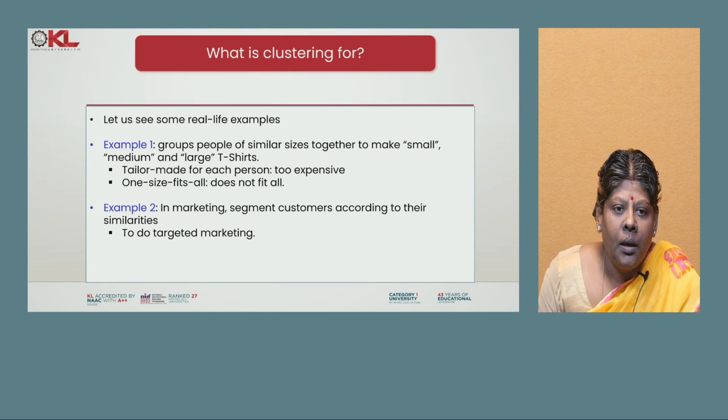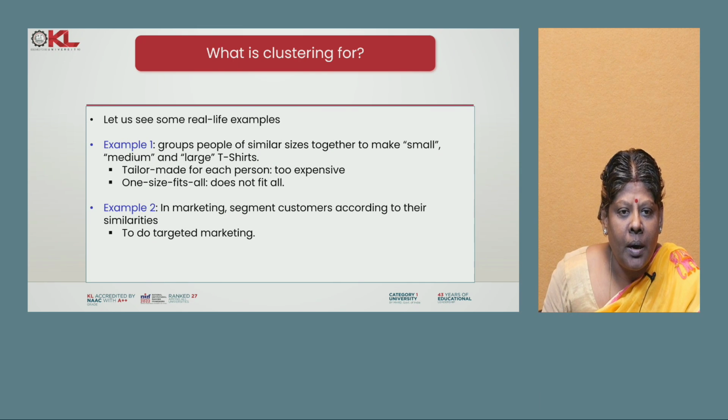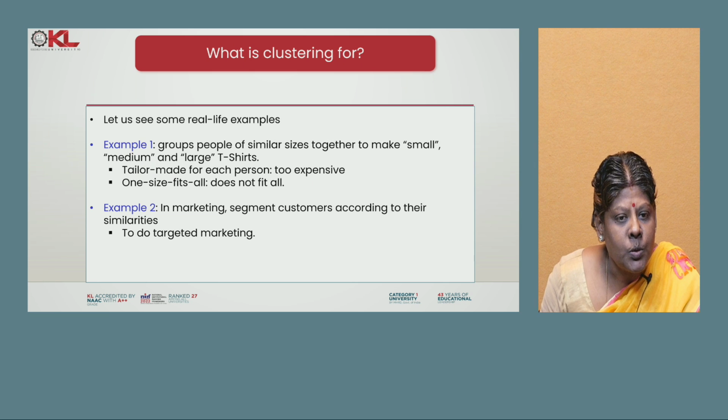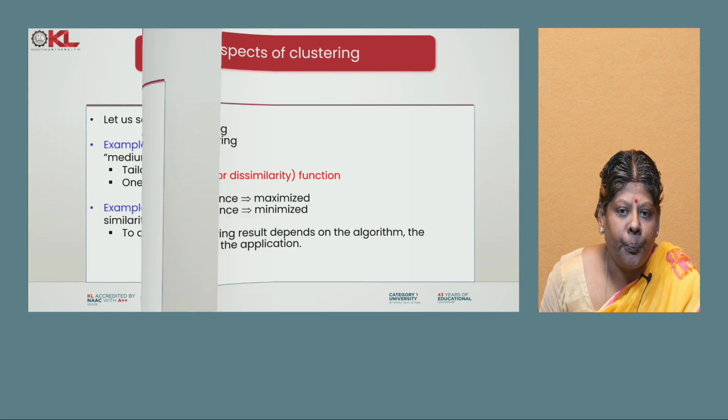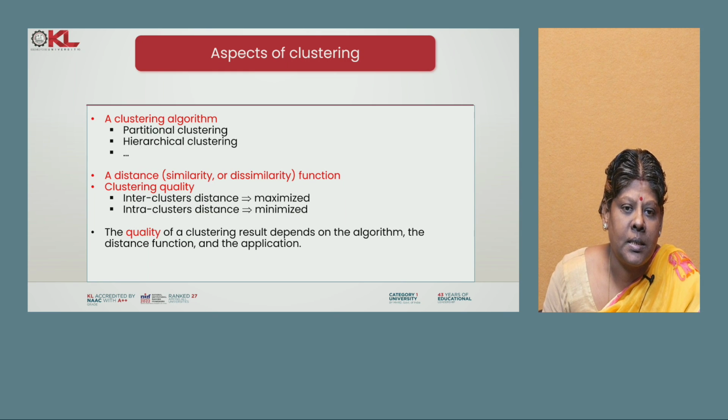Example 1: group people of similar size together to make small, medium and large tea sets. Example 2: in marketing, segment customers according to similarity. Clustering is divided into 2 types, partition clustering and hierarchical clustering.